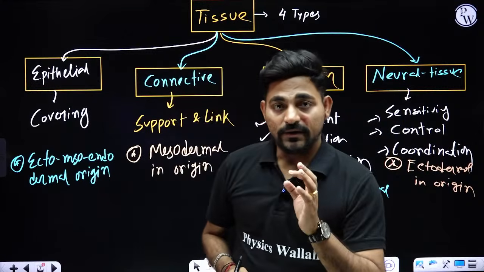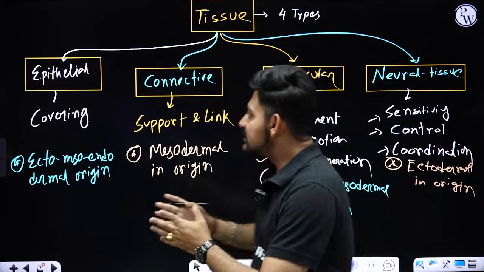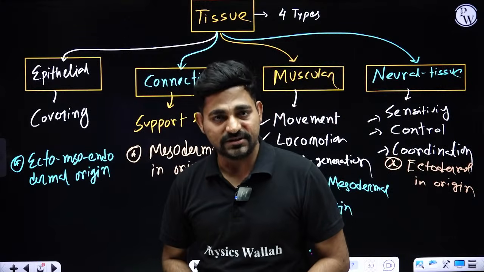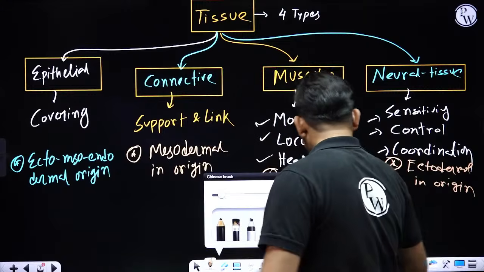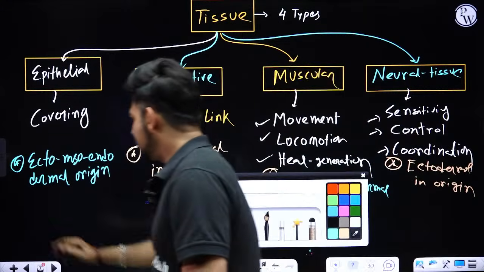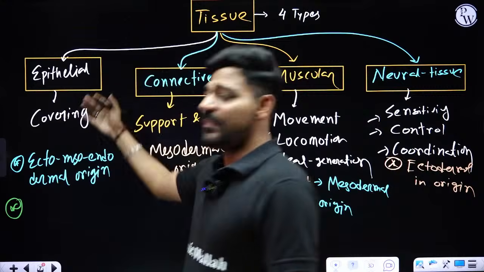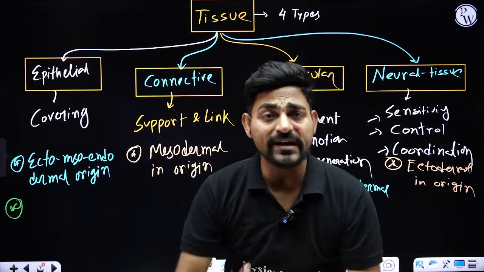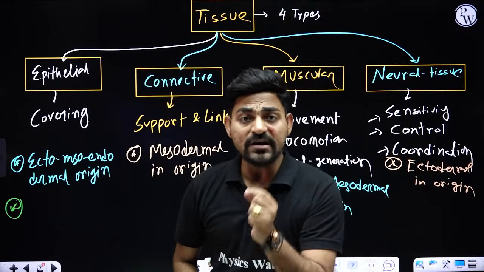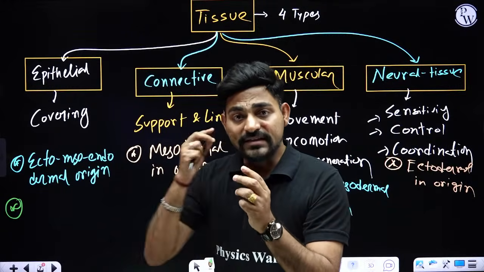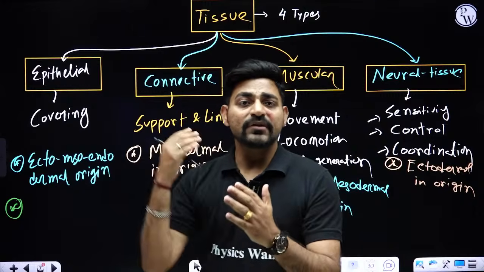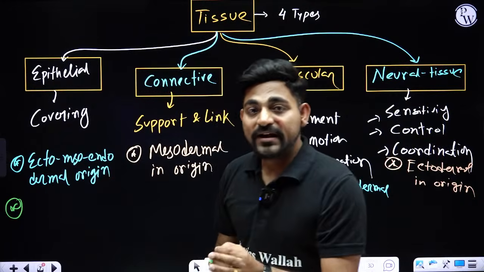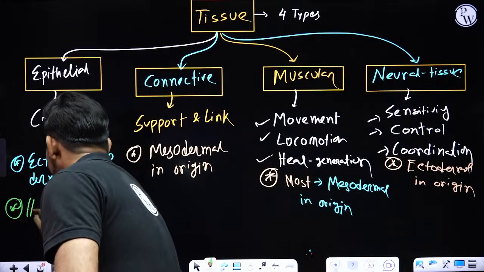Now, let's check which of these tissues possesses the highest capacity for regeneration. The highest capacity of regeneration can be observed in the epithelial tissue, because that forms the outer covering or the boundary lining of your body. And the boundary lining of your body has the highest probability of getting damaged, and that's why the Almighty has provided it the highest regeneration capacity.